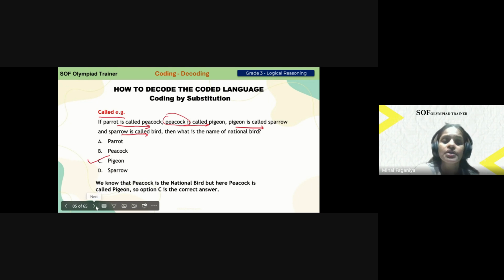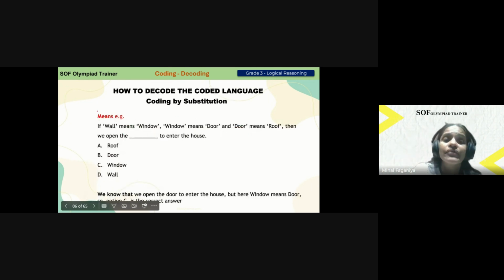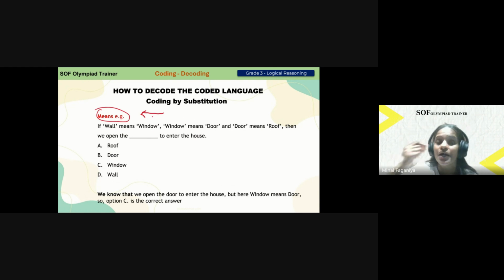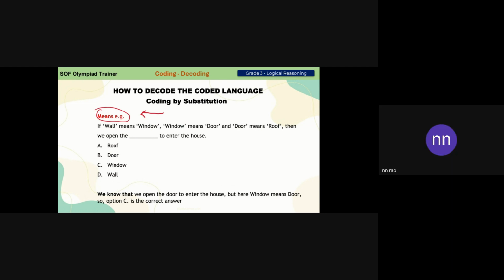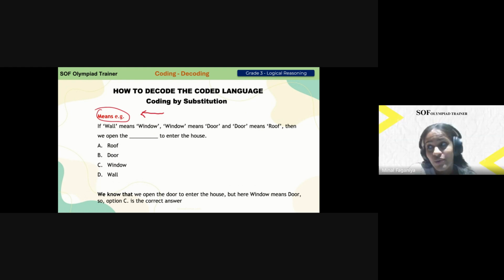Okay, moving on to understand where they have given the word means. Always remember, when means comes, we have to do reverse coding. Go backwards. If wall means window, window means door, door means roof, we open the dash to enter the house. Ma'am, I know it, ma'am. I know that, but I need to even consider other children who may not be able to understand. Okay, Kritik, if you know it, that's very good. Let the other children understand it. So, we open the dash to enter the house.